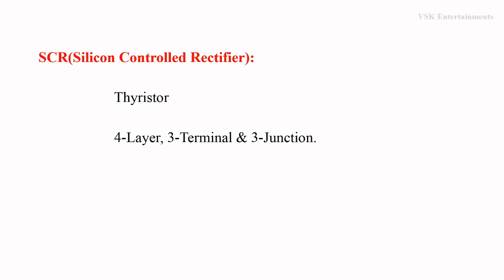Now we are going to discuss SCR, that is silicon control rectifier. The total power electronics subject depends upon the working of SCR, so try to concentrate more. SCR is an example of a controlled-on and uncontrolled-off power semiconductor device, and it is also known as a thyristor. Coming to the construction of SCR, it is a 4-layer, 3-terminal, 3-junction power semiconductor switching device.